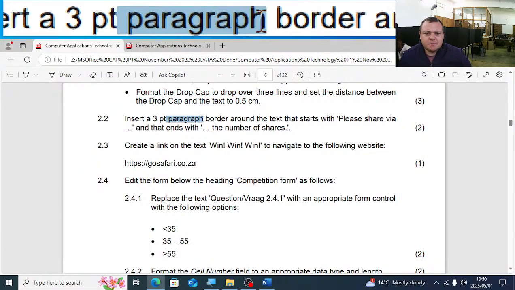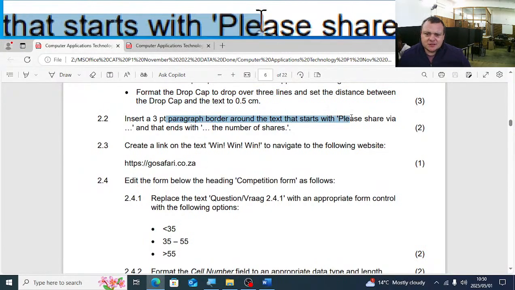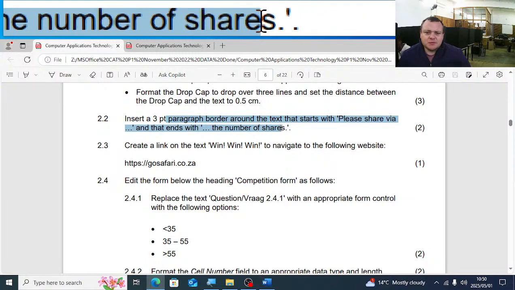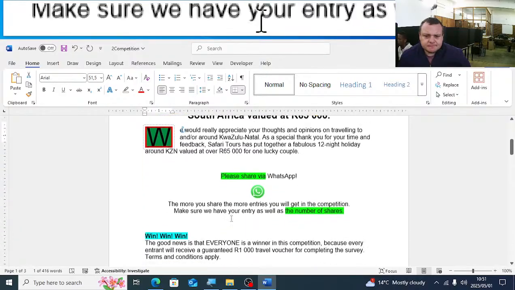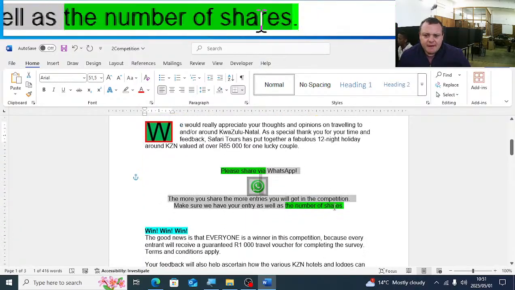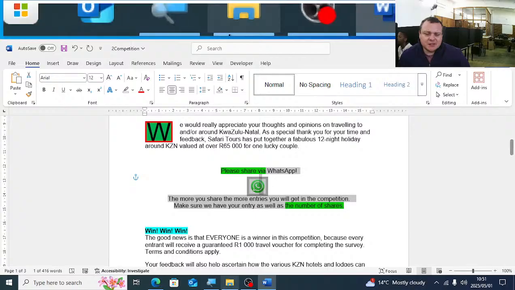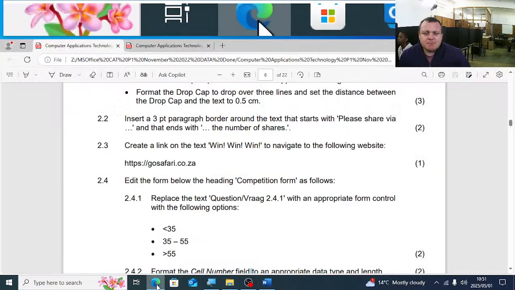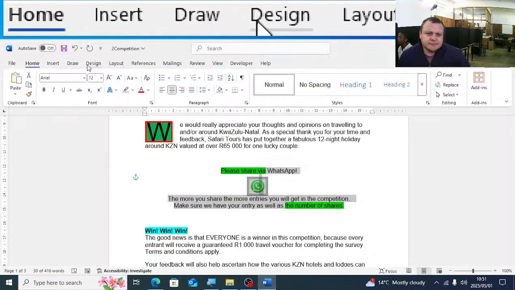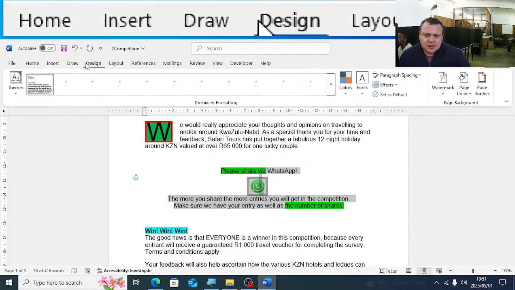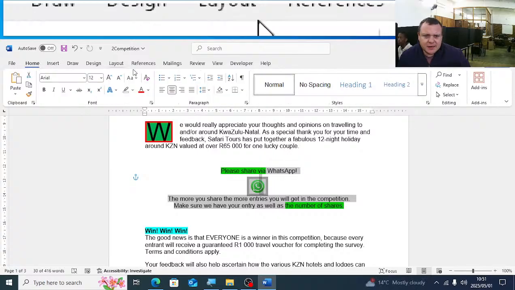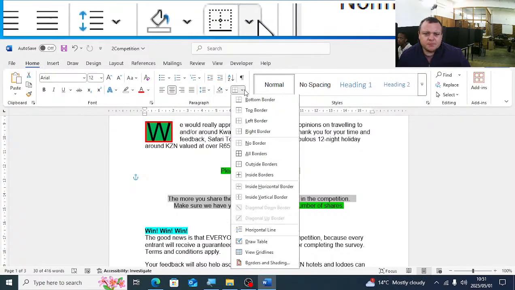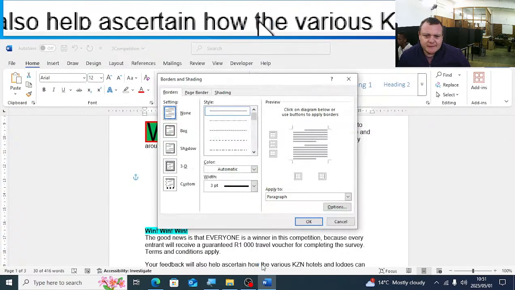2.2, insert a 3pt paragraph border around the text that starts with please share and ends with the number of shares. So let's go there quickly. Please share up until number of shares. We must put a border around it, a paragraph border, so we will go to the home tab. There's on the paragraph group drop down arrow, borders and shading.